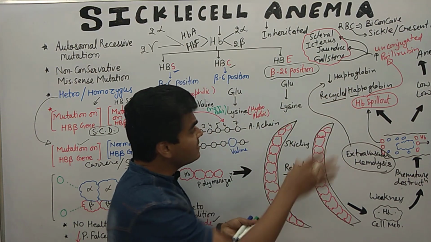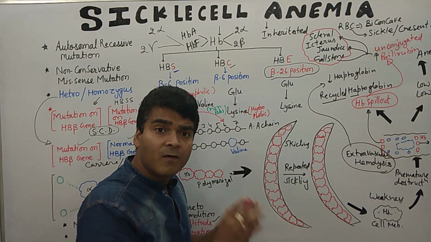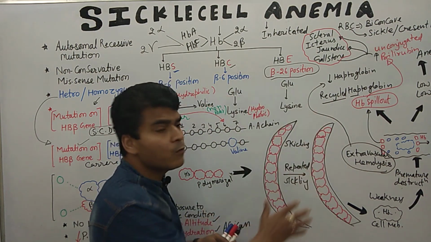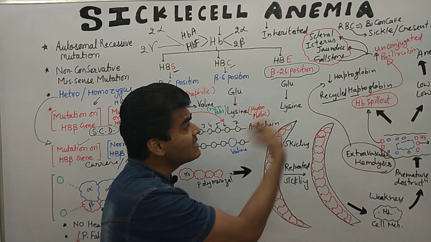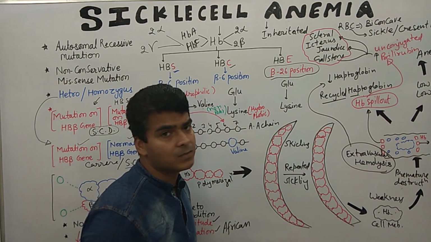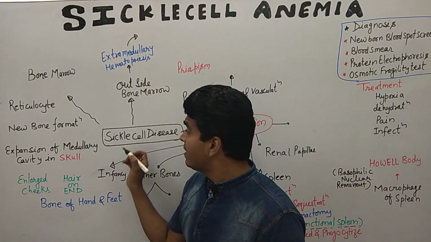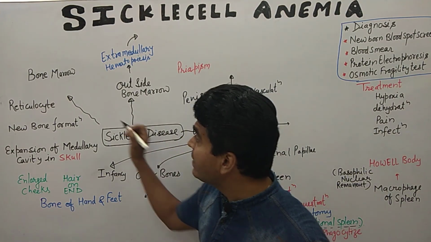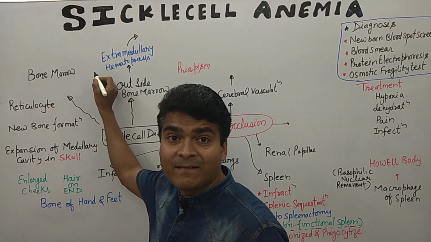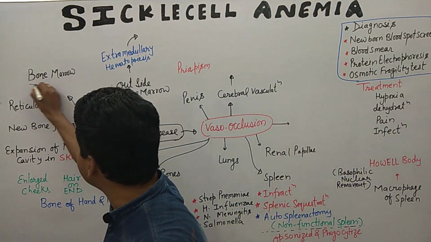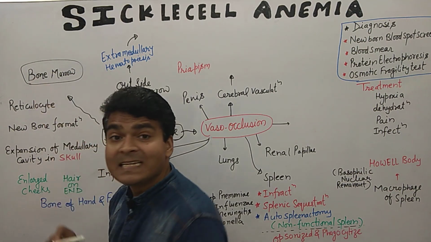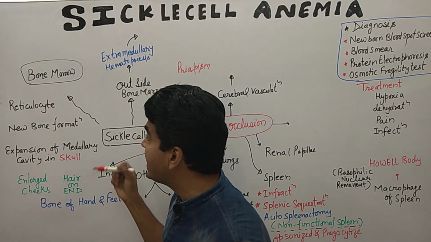Now I am discussing more pathological hallmarks of sickle cell anemia. I am just rubbing this portion and giving you the next step of pathological hallmarks. In sickle cell anemia, due to anemic condition, what happened? Bone marrow may get activated. If bone marrow gets activated, what happened? It increases the production of reticulocytes.